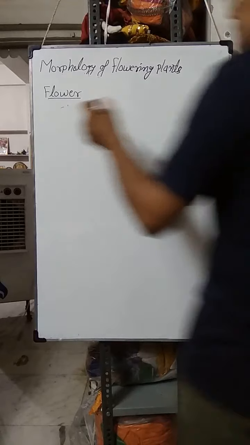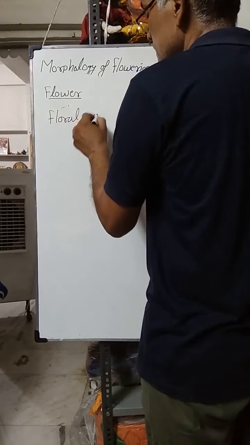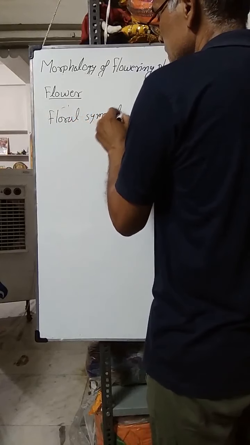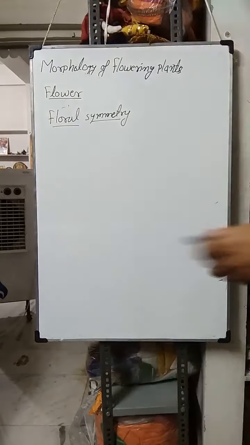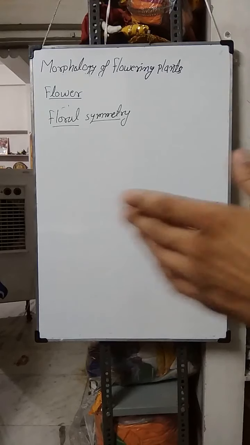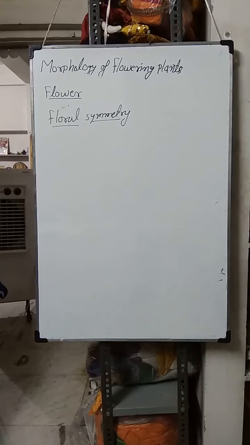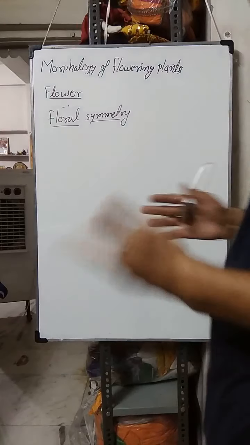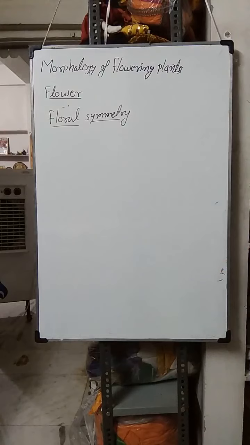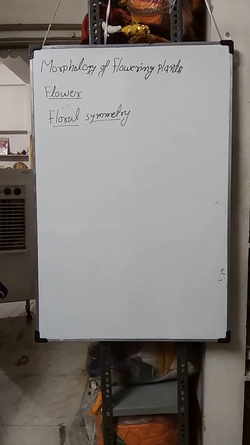Now, floral symmetry. Just like animal symmetry, that we studied, that is of radial symmetry, bilateral symmetry, or asymmetrical. In that, animals can be divided into equal halves or not, in different types. Suppose divided into two equal halves from any plane, that is radial, or bilateral from one plane, or not divided, that is asymmetrical.